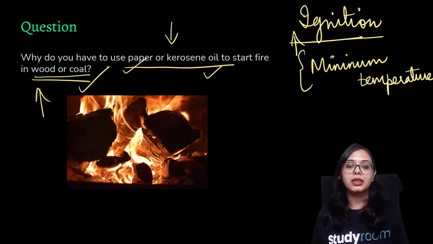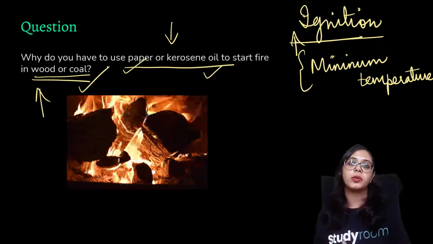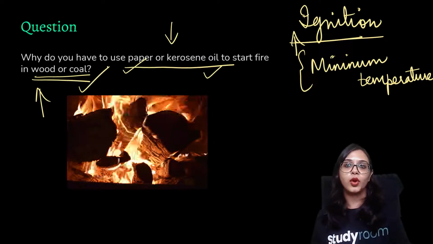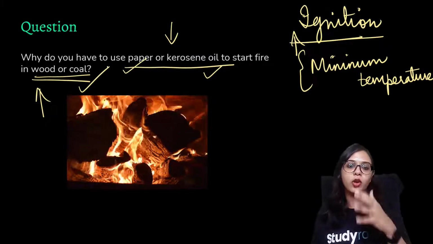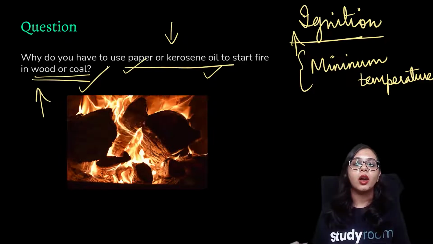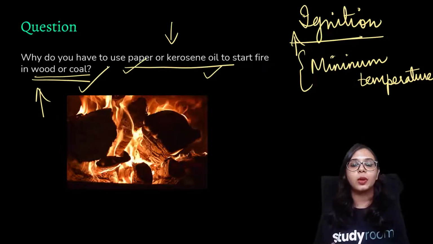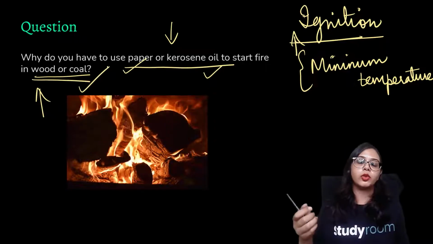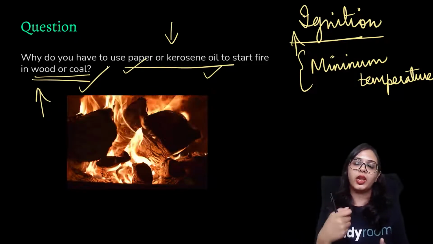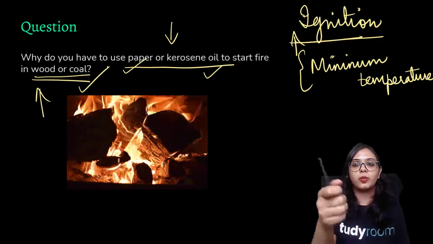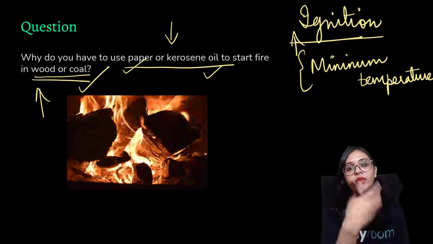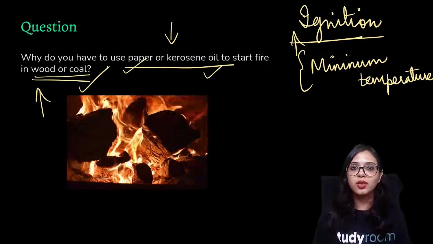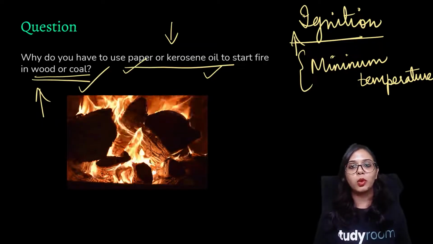But if you burn a piece of paper, or take some kerosene oil and put fire to it, and then bring that wood or coal near to that burning paper or burning kerosene, you are supplying that piece of wood or coal with a source of heat. You won't have to wait, or go and bring a matchstick near and keep holding it until the wood or coal burns. You have supplied the source of heat to the wood or the coal via this paper, via this kerosene oil.